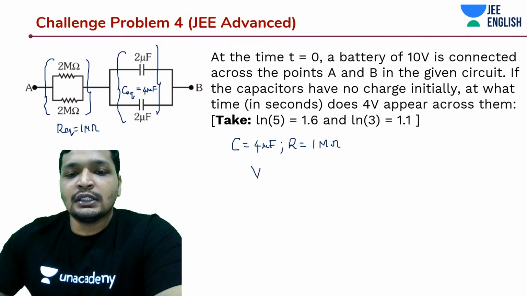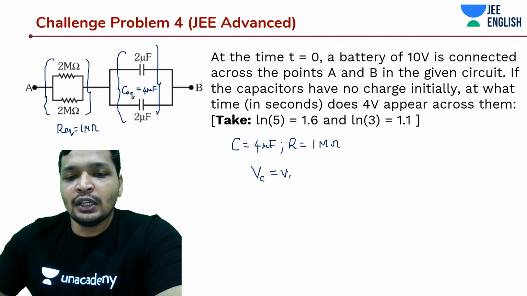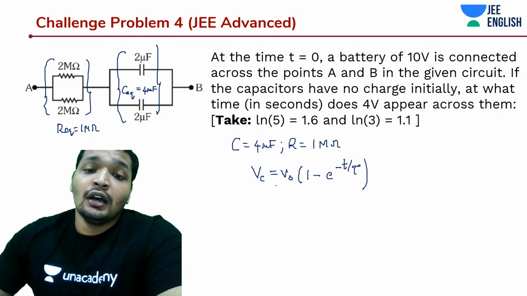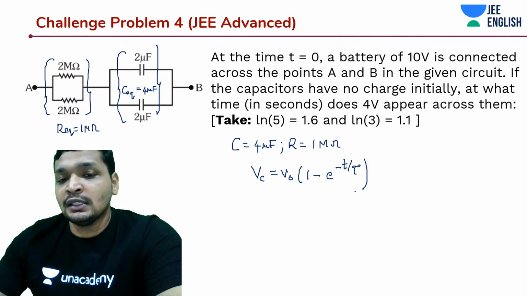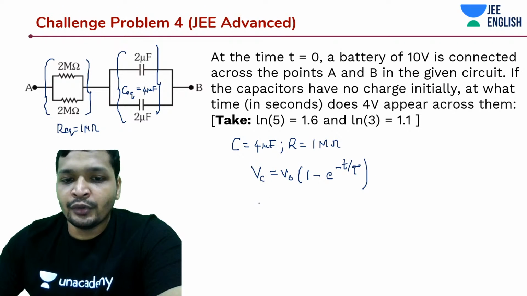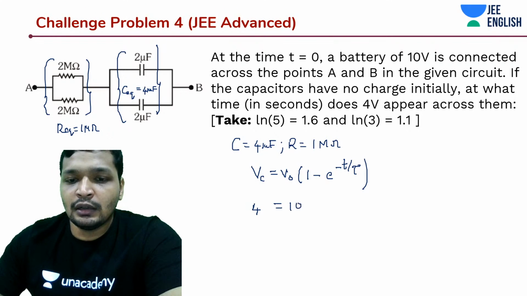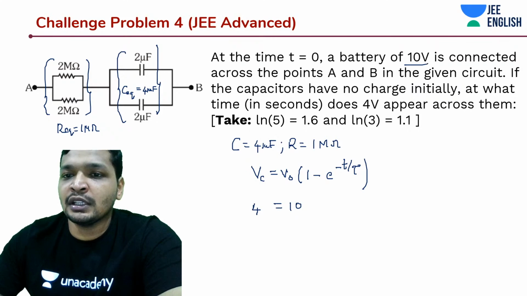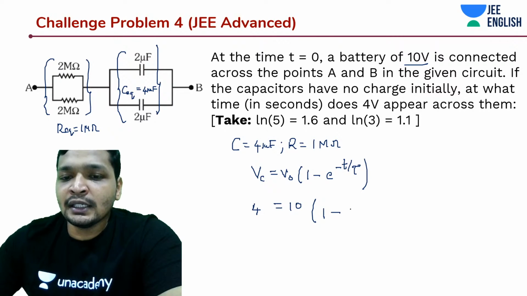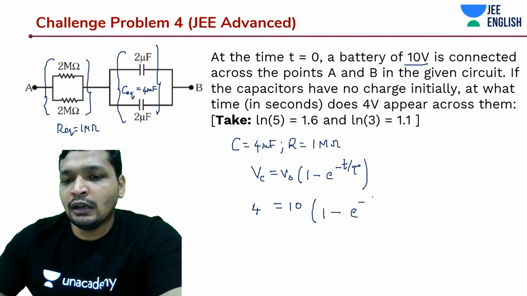If you notice, there's nothing but Vc is equal to V naught, which is analogous to Q is equal to Q naught, 1 minus e to the power minus t by tau. So Vc is equal to V naught into 1 minus e to the power minus t by tau. You need to reach 4 volts, that is what is told to you, and you are given that the battery is of 10 volts. That is the maximum potential that can appear across these capacitors once they reach the steady state. What do you have? You have only the value of tau.